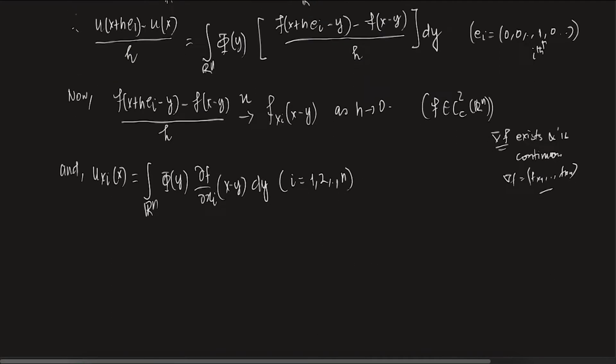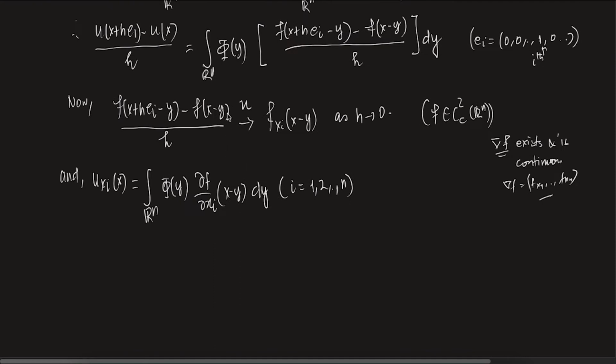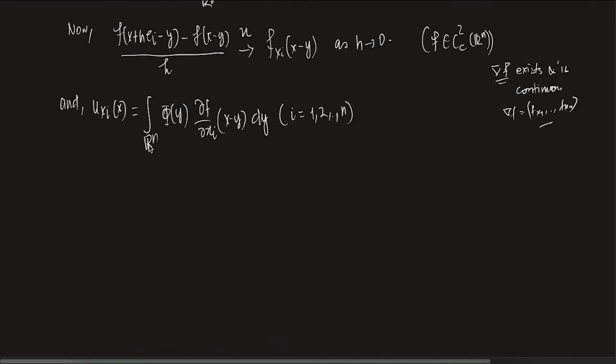I can write it because if I take the limit as h tends to 0 on both sides, I can take the limit inside, since the integration is with respect to y, so there is nothing to worry about. If I take this inside, this particular thing converges to u_xi, which is basically the integral over Rn of phi of y del f del xi at x minus y dy.